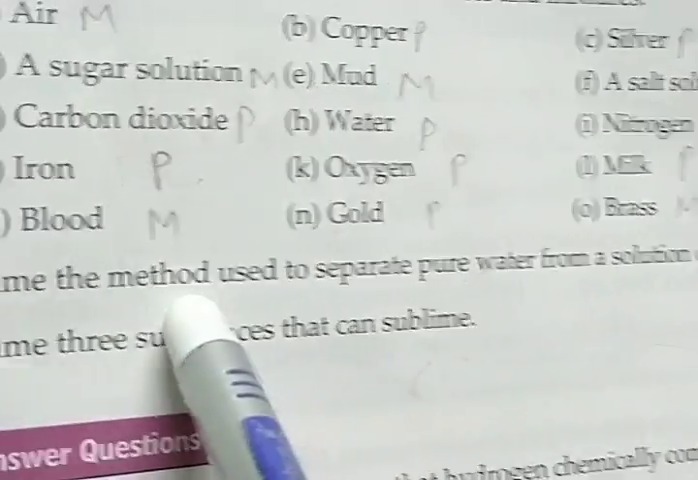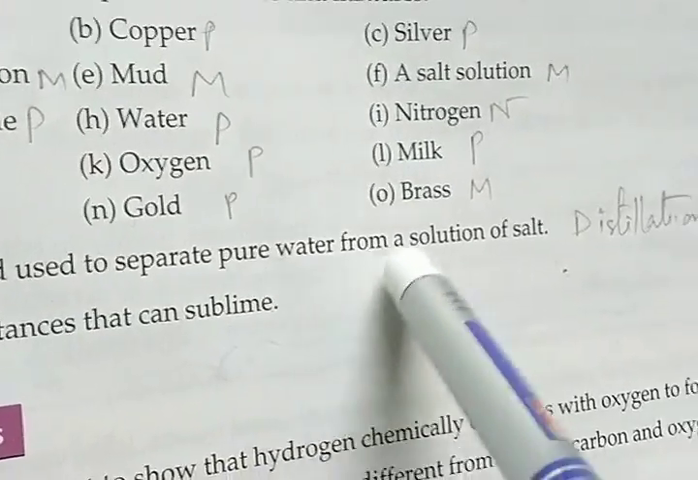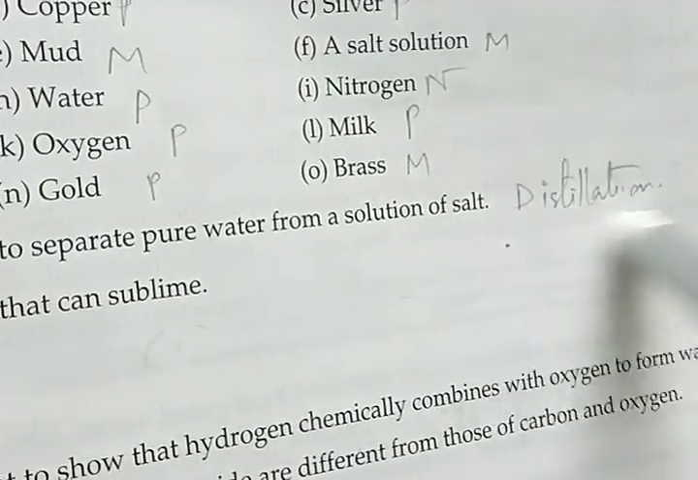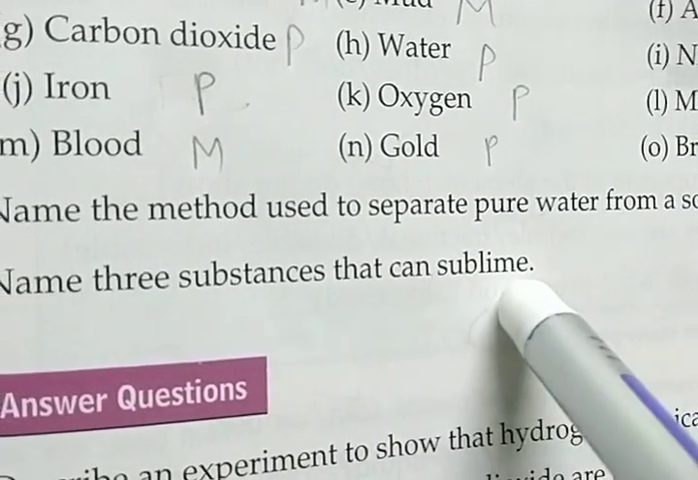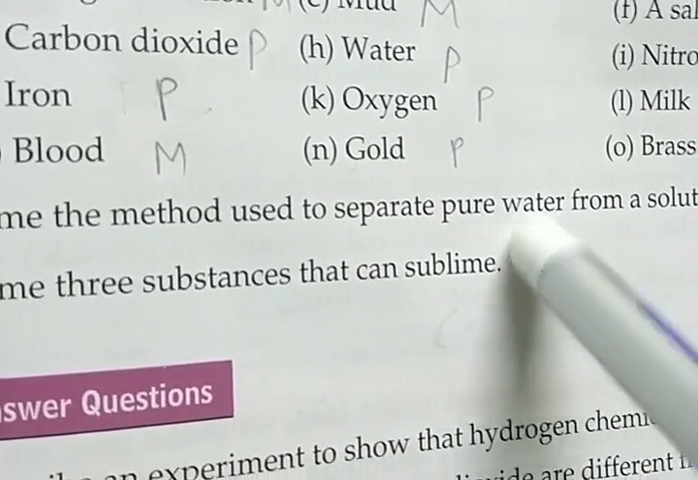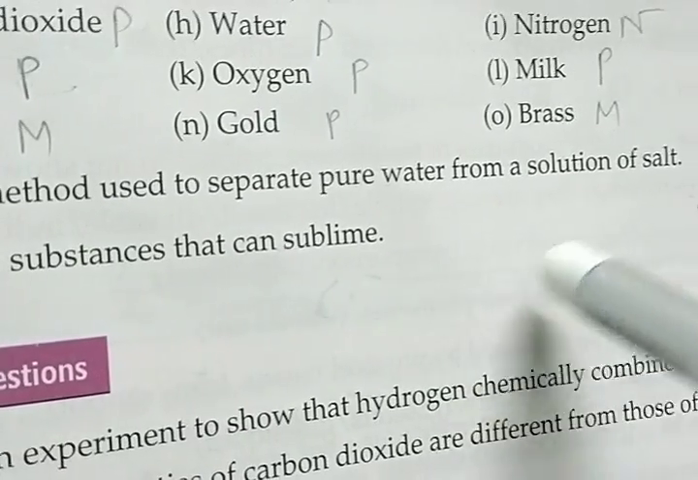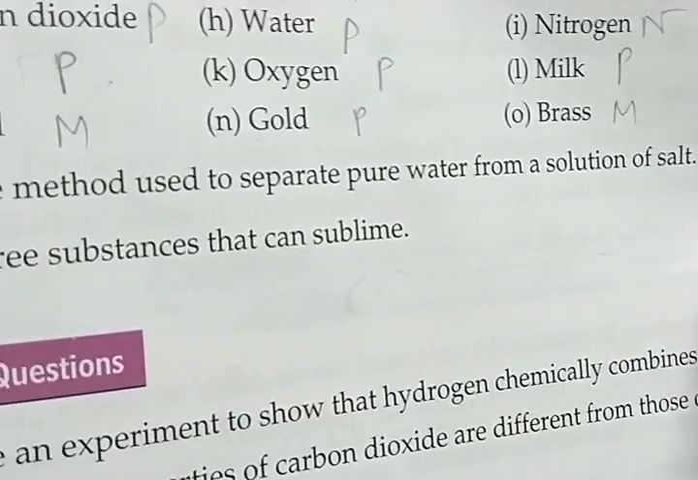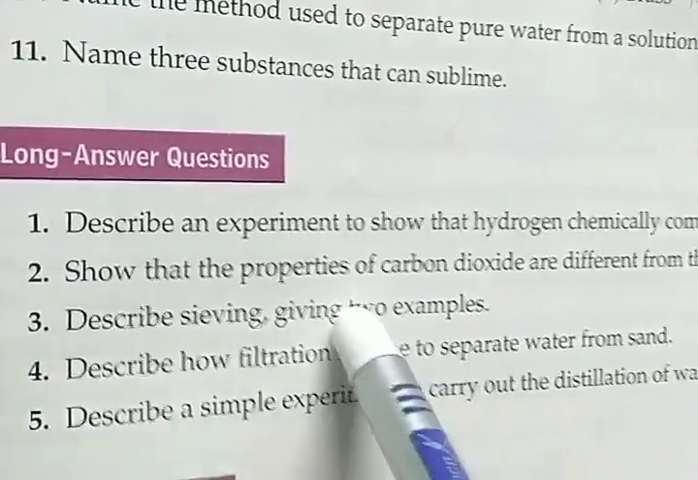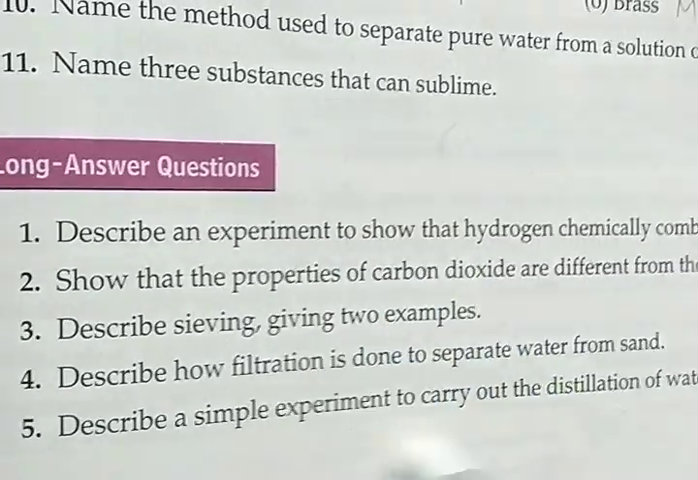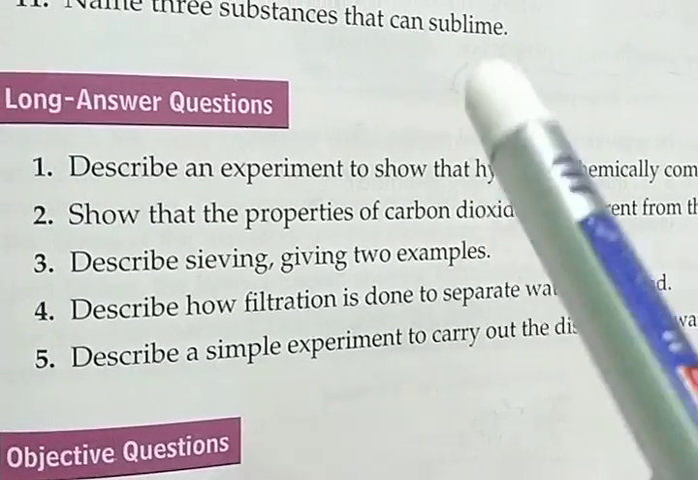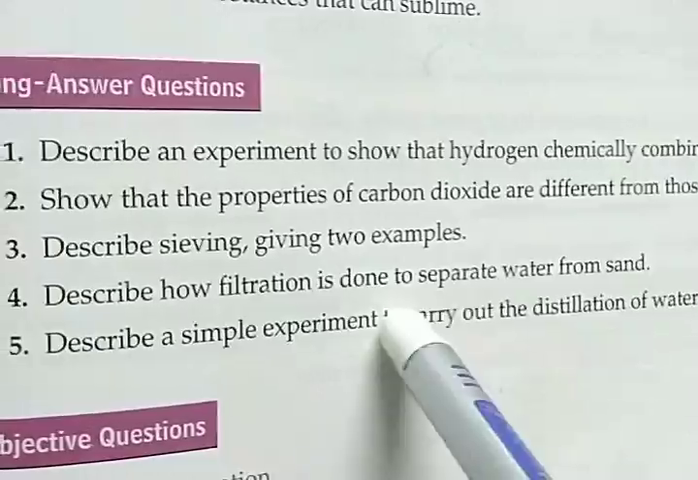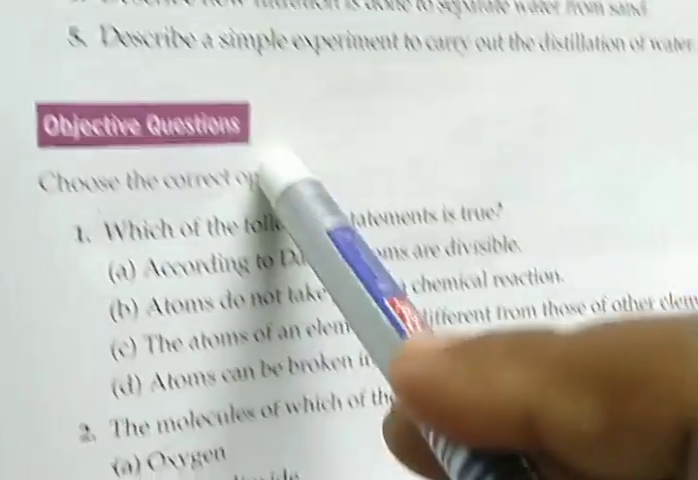Next, name the method used to separate pure water from a solution of salt. The process is distillation. Name three substances that can sublime. It may be ammonium chloride, iodine, naphthalene, camphor, etc. Next, long question answer. So students, it is not possible to discuss the long question answers in the video, so just leave it. You will try to write, and if you have any problem, just comment on my channel. I will discuss later.